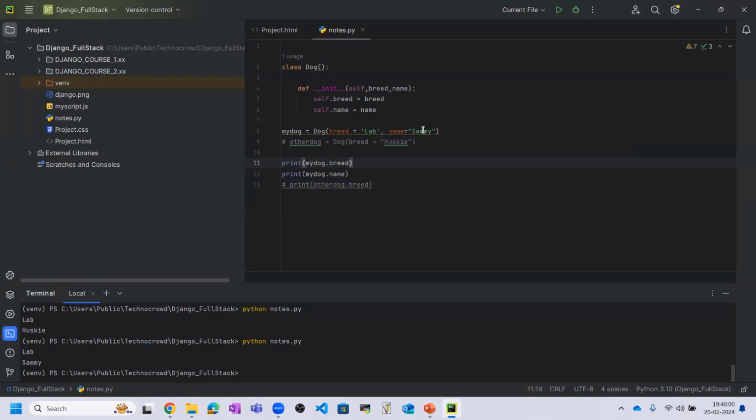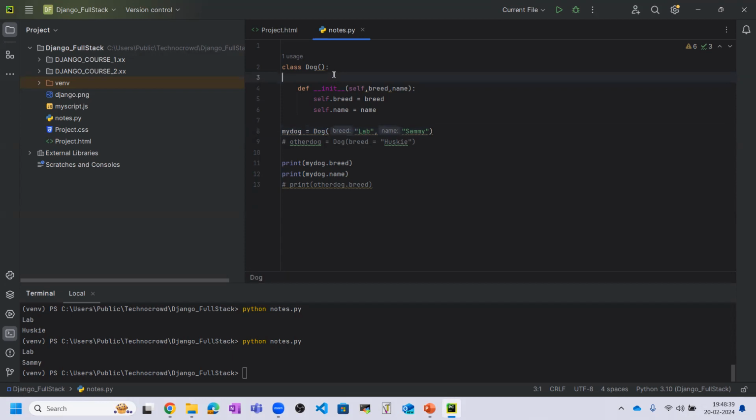Another way you can give the argument. You can pass the parameter like this way also. So first lab, then second name. So this way you also pass other dog breed, husky. Okay. So lab and husky I passed, and another thing I need to give is the species.